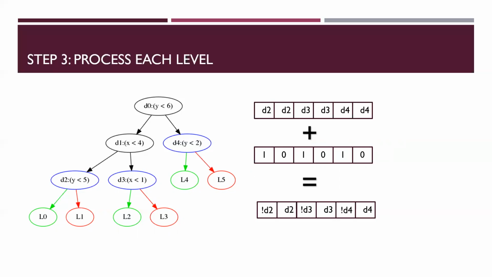Here, we see an example at a depth of 1. The decision nodes D2, D3, and D4 are selected to cover all the labels. L0, L2, and L4 end up on the false path, whereas L1, L3, and L5 end up on the true path, which is reflected on the mask on the right. At depth 2, we instead pick decision nodes D1 and D4, which puts L0, L1, and L4 on the false path, and L2, L3, and L5 on the true path.